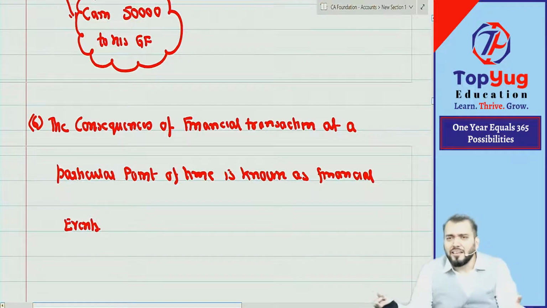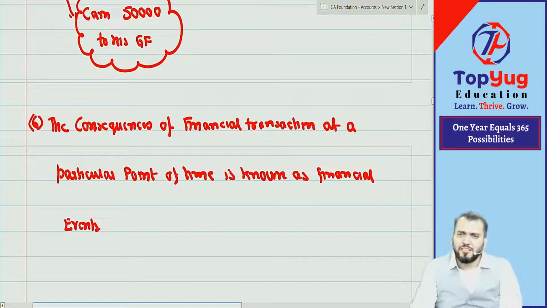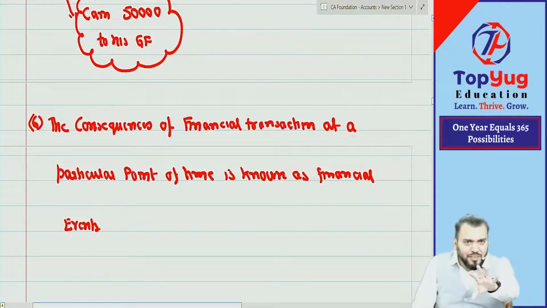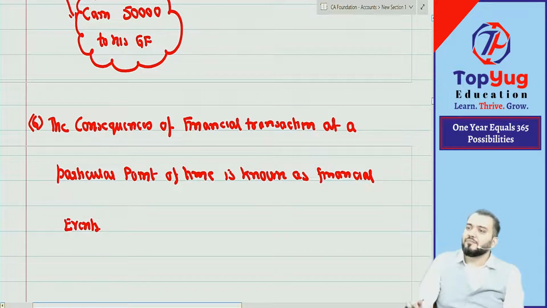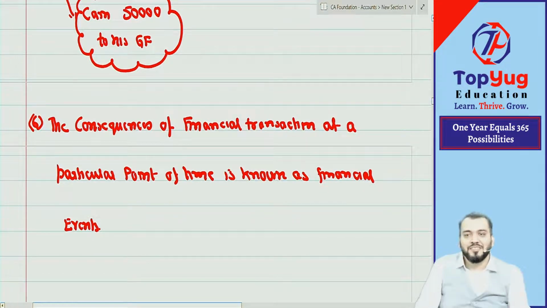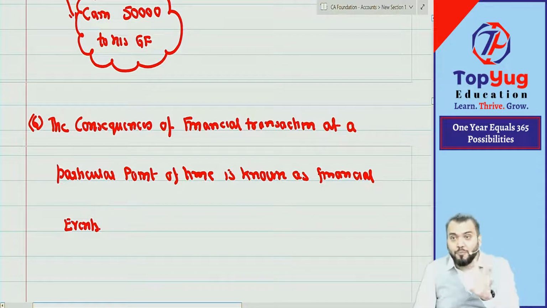Means in my class all are CA students. So will I say CA student, CA student, CA student, again and again? No, no, I will say student only. It is understood you are CA students. Are you getting what I am saying? So in accounting subject, if I am saying transaction, transaction means what? If I am saying event, event means what? But I hope you have understood.